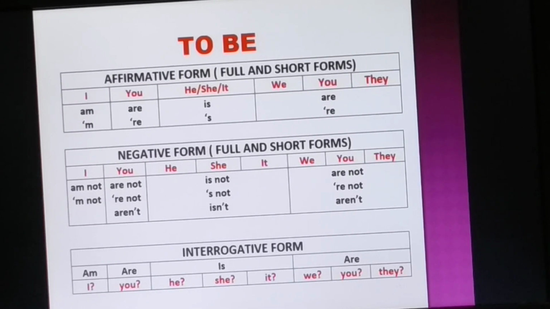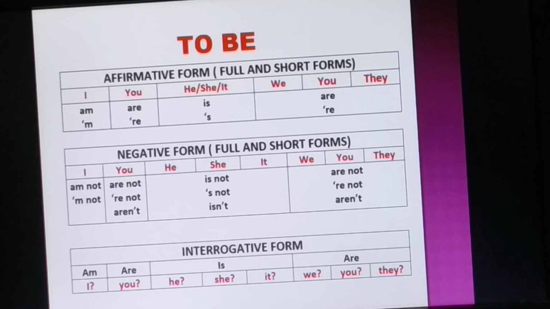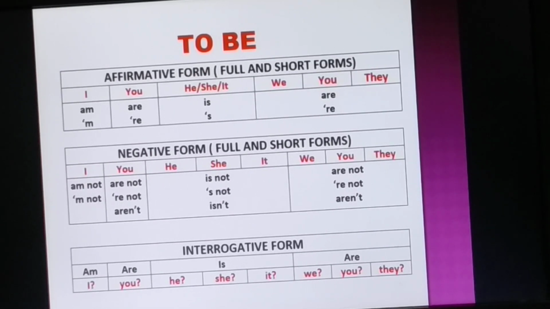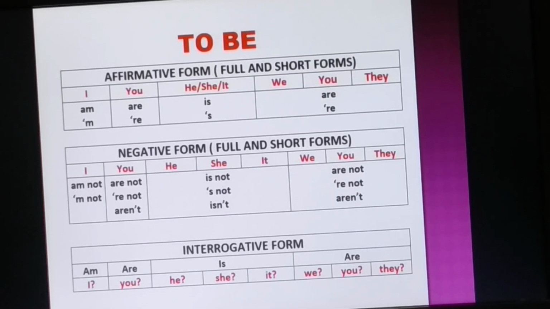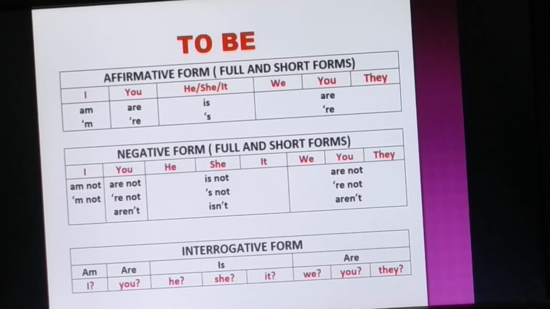Now, we are going to look at the structure of using the to be verb in simple present tense in case of affirmative, negative and interrogative sentences. When we use the to be verb, what is going to be the structure of an affirmative sentence? In simple present tense, if you use the to be verb in an affirmative sentence, at first you are going to use the subject, then you are going to use the to be verb depending on the subject, and lastly you are going to use the object.